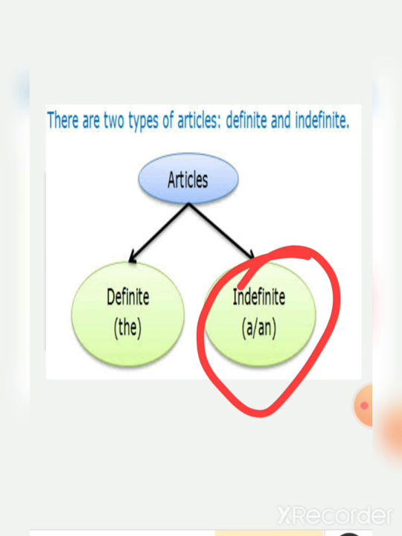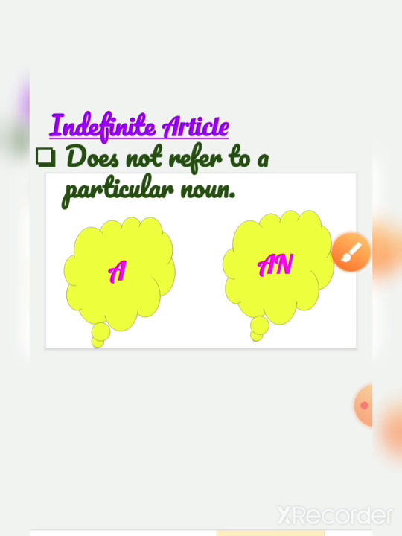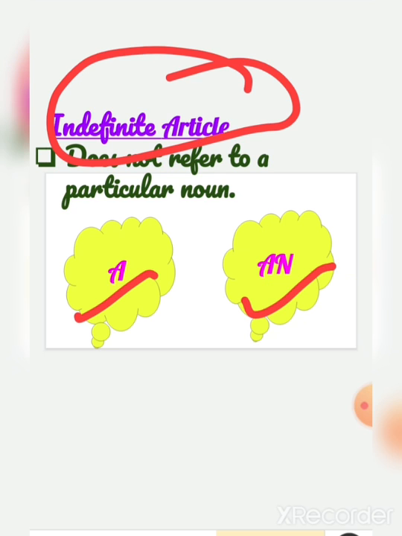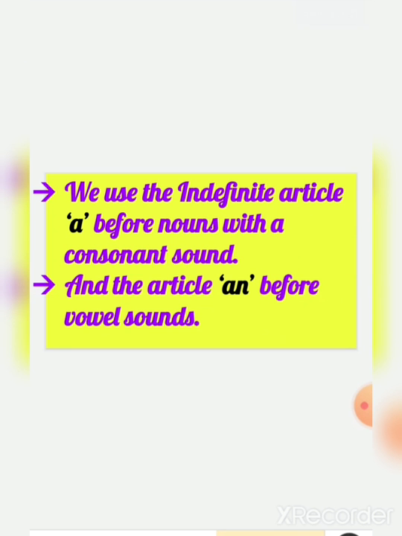Previously we discussed indefinite articles, that is a and an. Today we are going to discuss the definite article, that is the. The indefinite articles a and an do not refer to a particular noun. We use a before nouns with a consonant sound, not consonant letter but consonant sound, and an before vowel sounds.